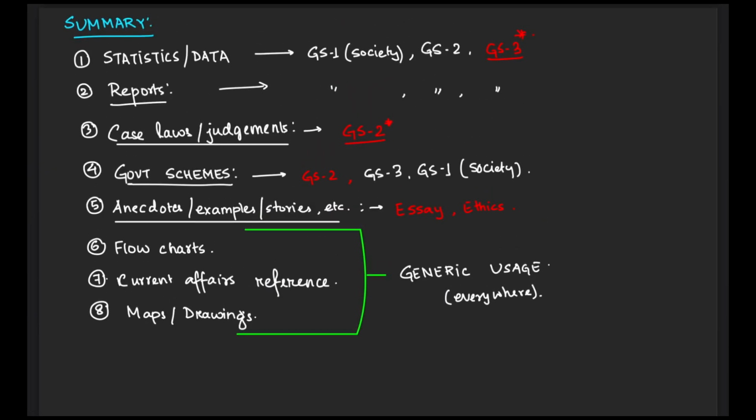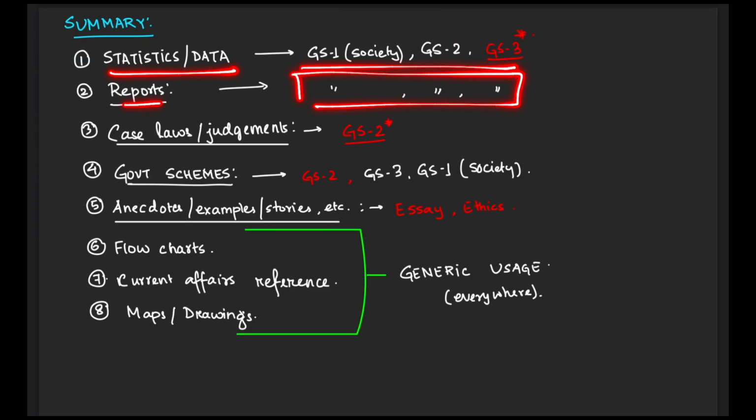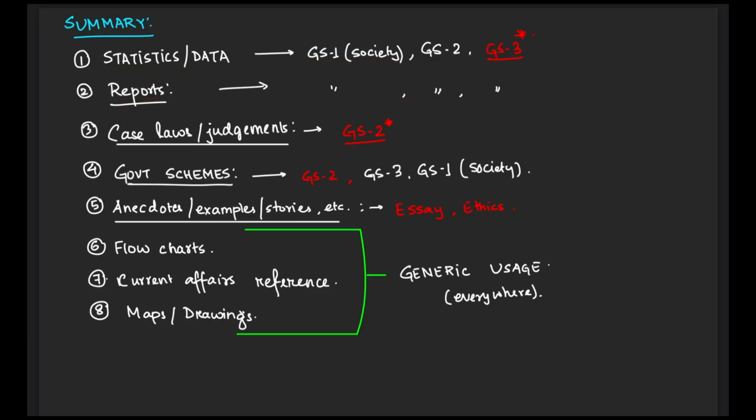In summary of whatever I have said, these are the 8 methods of value addition that I was using. Here I am showing the various usage areas of each of these techniques. For example, statistics and data can be used in these areas. Reports are similar to the areas for statistics and data. Case laws and judgments can be used in GS2. Government schemes in GS2, GS3, and GS1 society. Anecdotes and examples can be used extensively in essays and ethics. While the last 3, that is flowcharts, current affairs references, maps and drawings, can be used mostly in a generic manner, and that is they can be used almost everywhere.